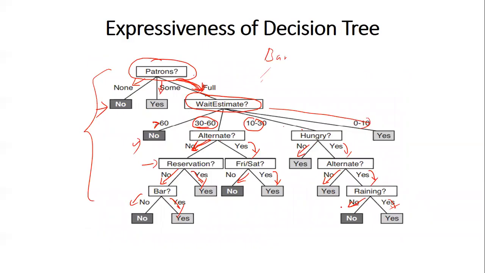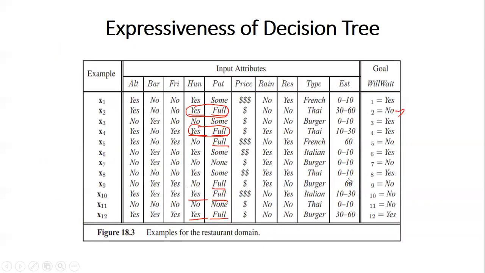We have to check not hungry, not hungry. Okay. So whenever the restaurant is full and the user is not hungry, that we have to see. So the restaurant is full 1, 2, 3, 4, 5, 6, and where the user is not hungry. Here the user is not hungry. Here the user is not hungry. So the restaurant is full, the user is not hungry, and he is not waiting.